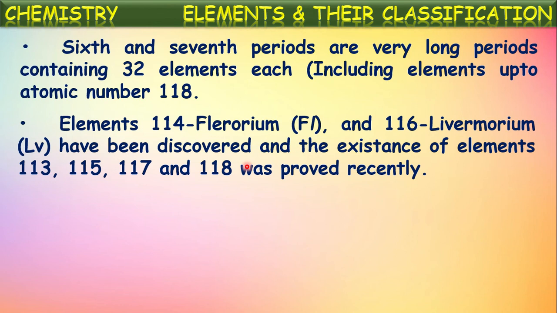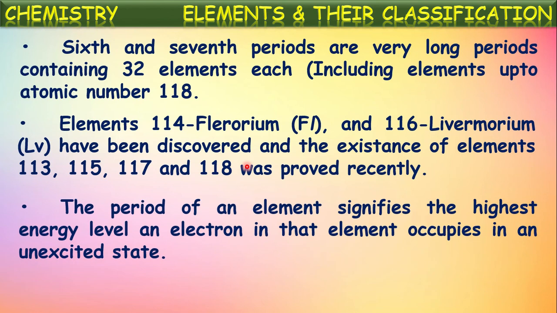Now, the longest periods in the modern periodic table are the 6th and 7th periods. Long periods are the 4th and 5th with 18 elements in each. Short periods are the 2nd and 3rd periods with 8 elements in each. The shortest period is the first period with 2 elements.